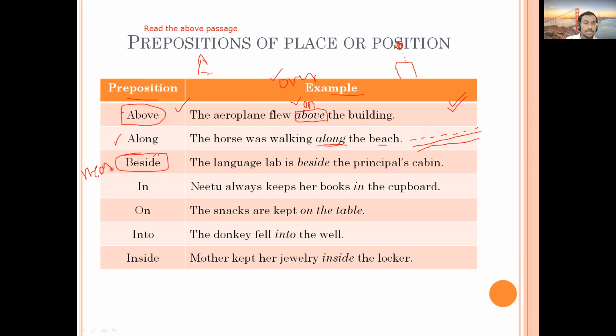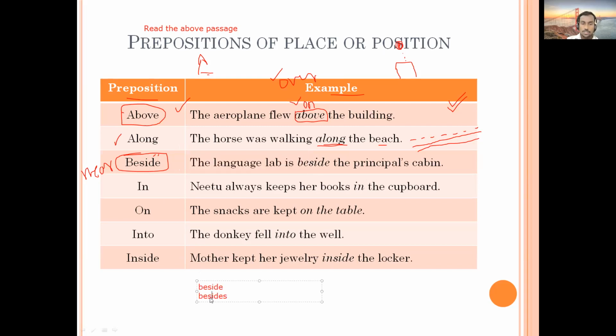The meaning of beside is near. There are two words, beside and besides, and both mean different things. Beside is one and besides means another. You can take help of a dictionary and find it out. Beside we have already discussed.